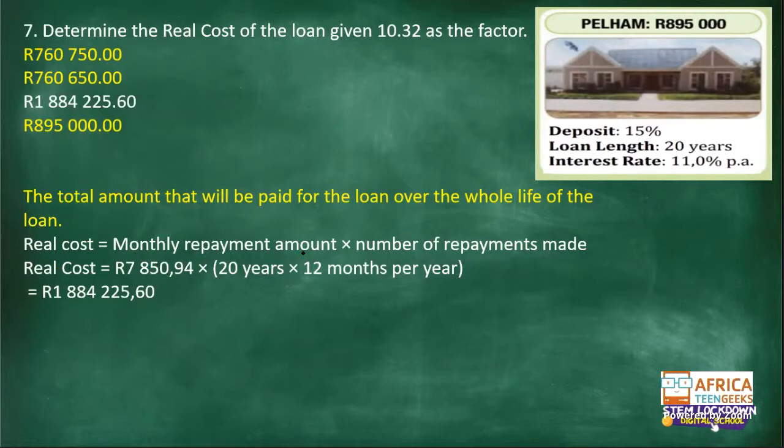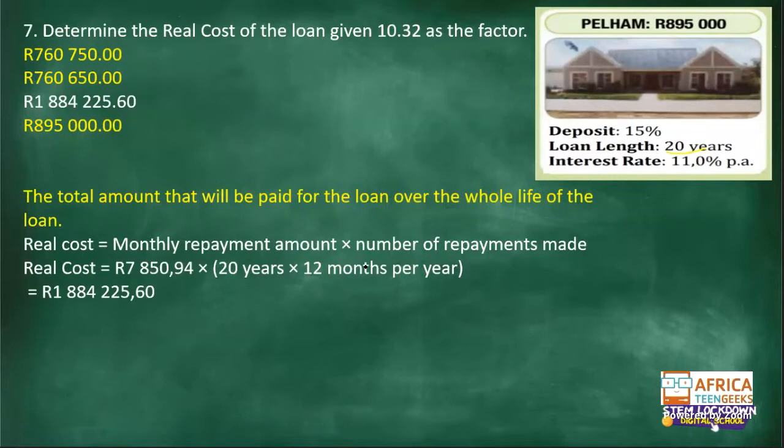It's monthly repayment amount multiplied by number of repayments made. Monthly repayment amount, we've already calculated it to be 7,850.94 cents. Multiply by what? Number of repayments. Number of repayments, you work it out from the loan length. So you convert your 20 years to be in months.